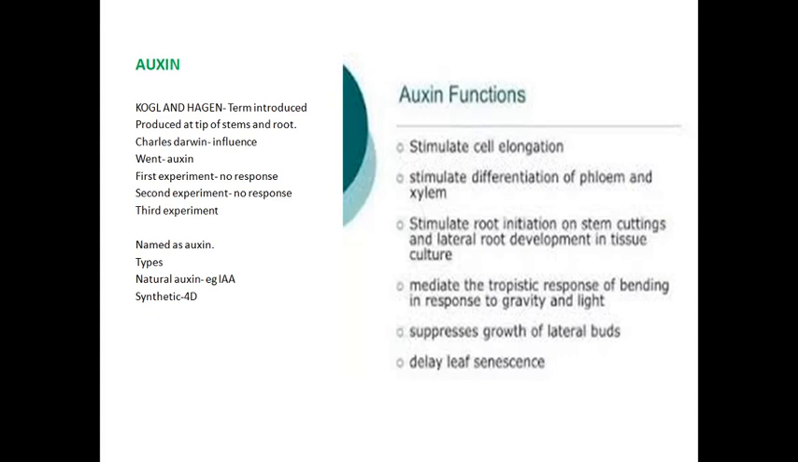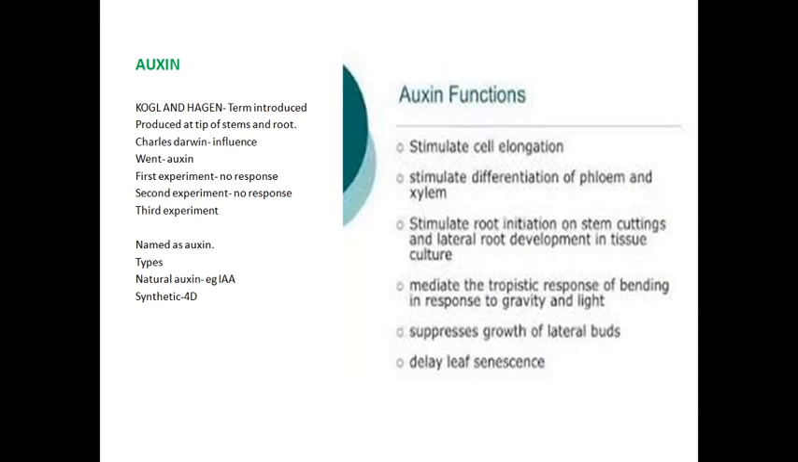So he concluded that some substance present in the coleoptile tip is responsible for the growth of the stem. Then he concluded that the chemical substance present in the coleoptile is called auxin. So auxin means to grow.